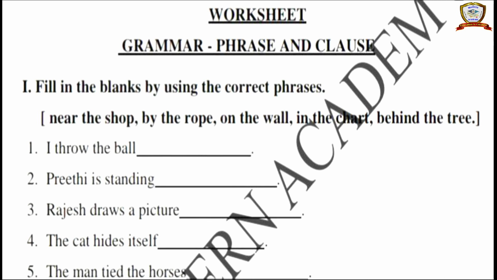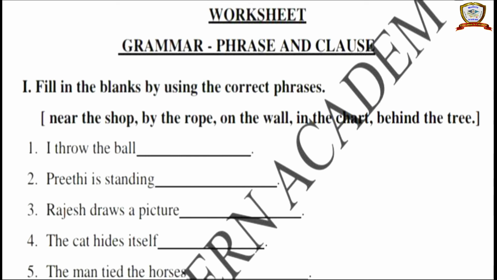If you read the given sentences, you can easily understand what is phrase and what is clause. Clause means it contains a subject and a verb, and it gives a complete meaning. Phrase means it doesn't contain a subject and a verb, and it gives an incomplete meaning.